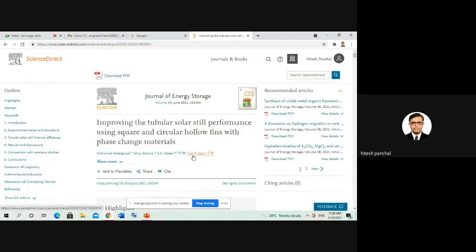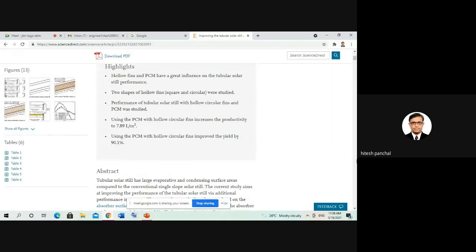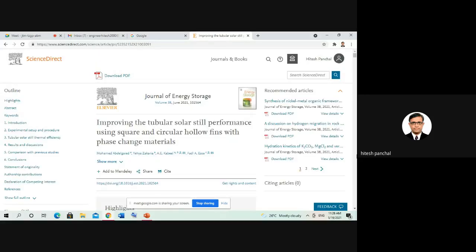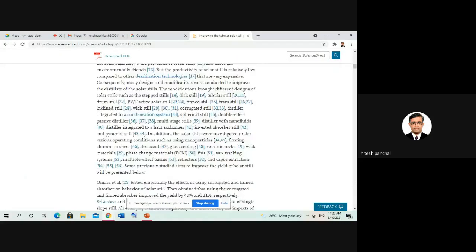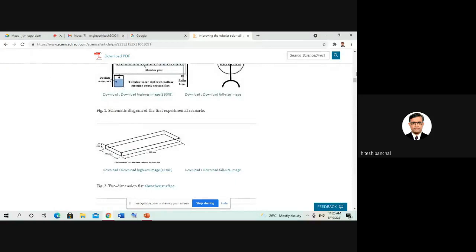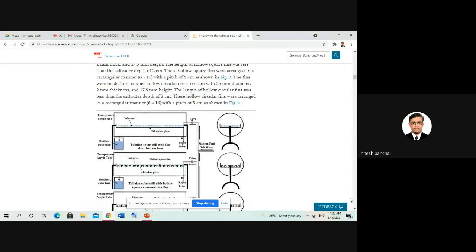FADL is my friend. We are working on solar desalination system. Dr. A. Kabil is also my colleague. Now here you can see in his research article, they have used tubular solar still with square and circular hollow fins with phase change material. This was his setup.